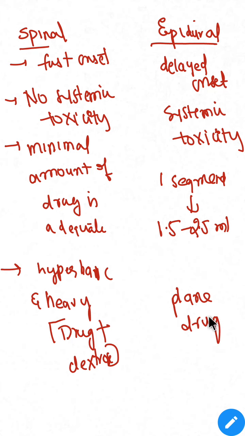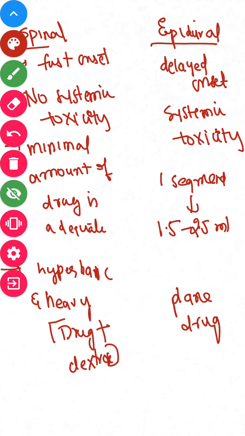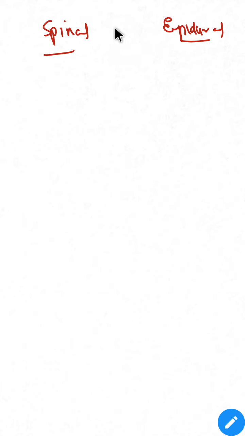Let us see the structures that we pierce in spinal anesthesia.